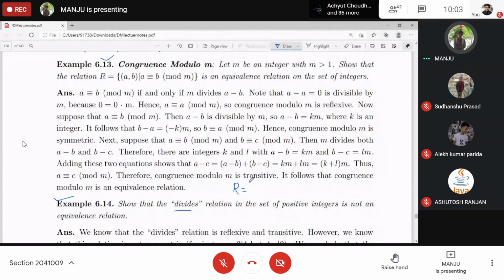The relation will contain (a, b) such that a divides b, where a and b are coming from positive integers. So this will be a subset of Z plus cross Z plus, right?